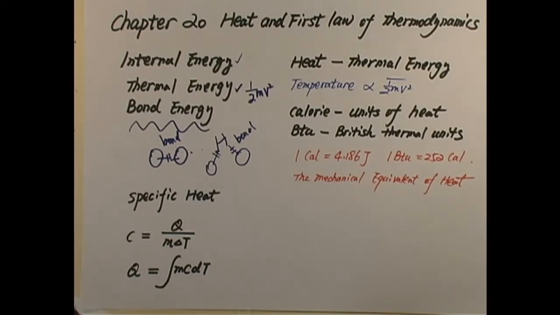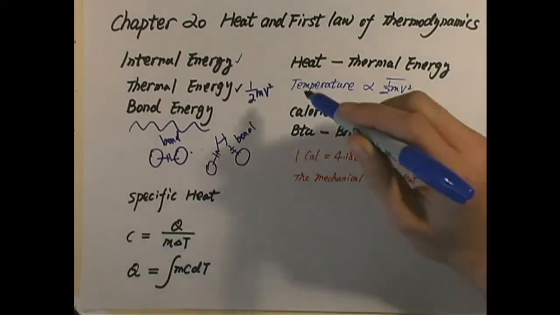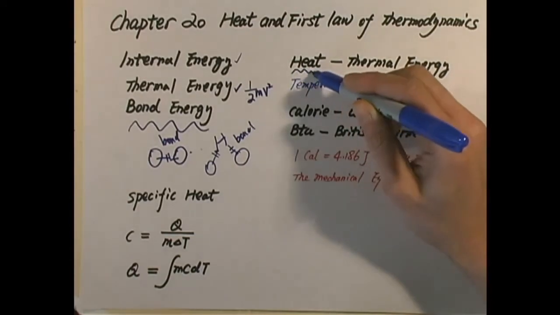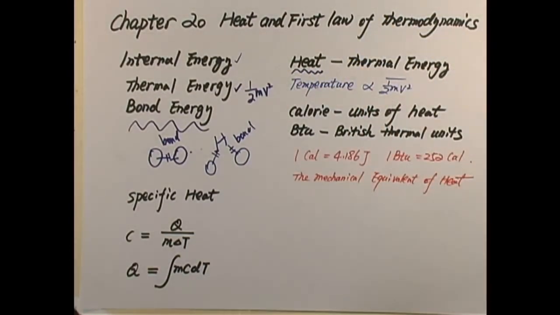We can only measure how much heat has been transferred from the system to another system, or from the system to its surrounding environment.